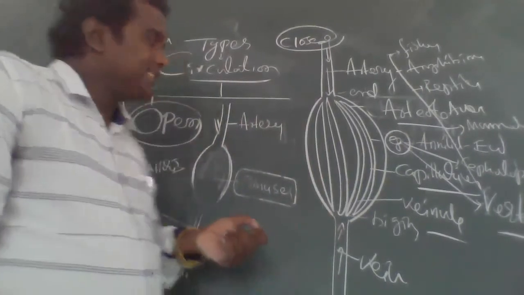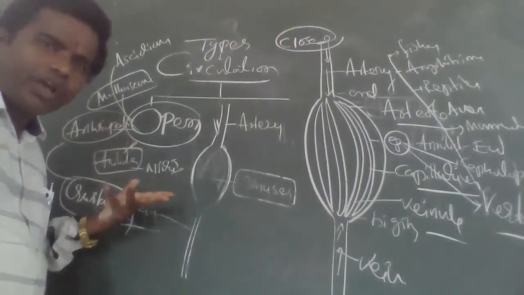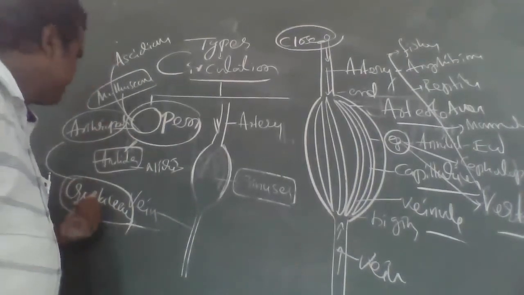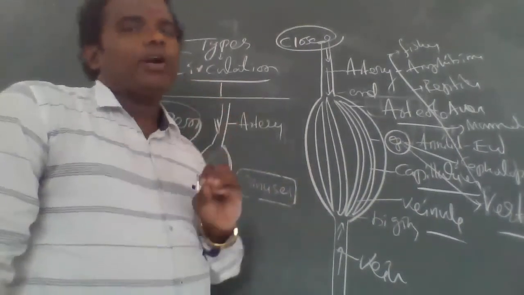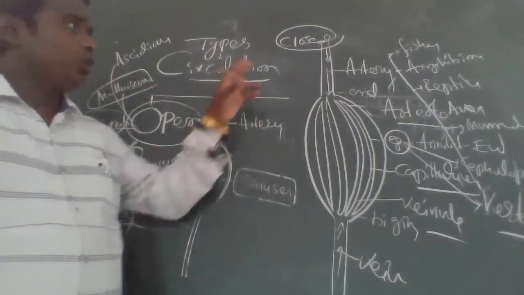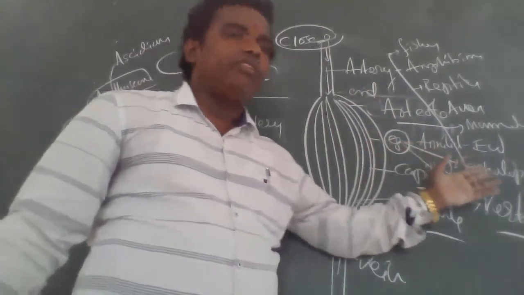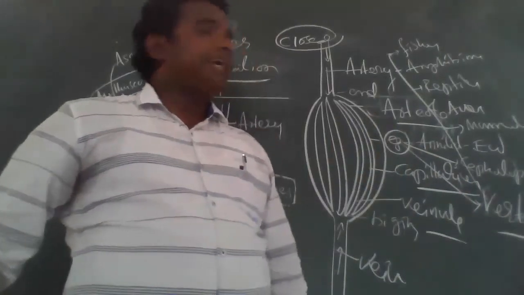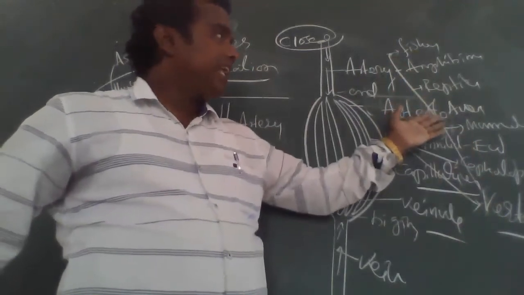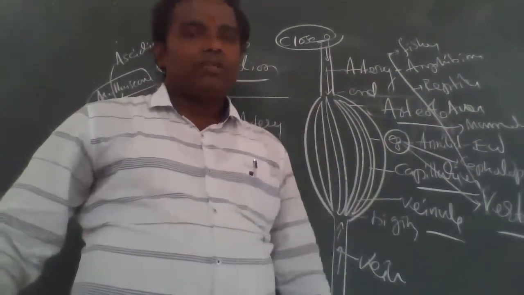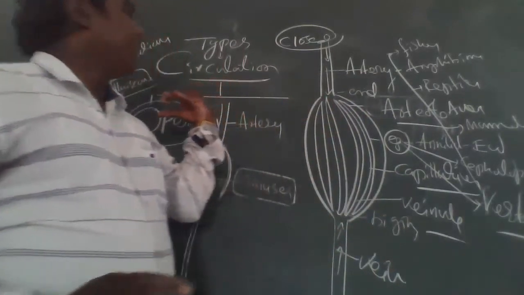So the examples of open type of circulation: Annelida, Nereis, arthropods, especially crustaceans, and molluscans, ascidians. These are the important open type examples. Closed type of circulation examples: Annelida, earthworm, Cephalopoda, and Vertebrata. In all vertebrates: fishes, amphibians, reptiles, apes, mammals, and earthworms also. So this is important about the types of circulation.